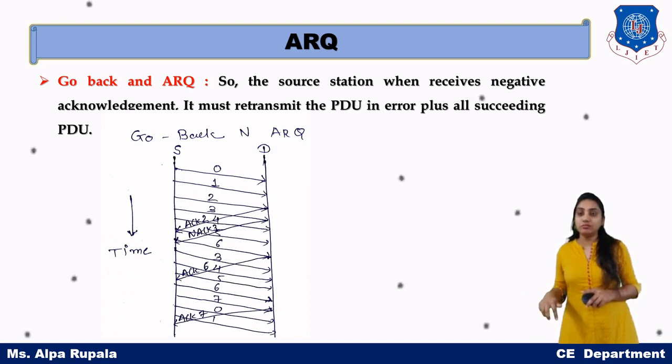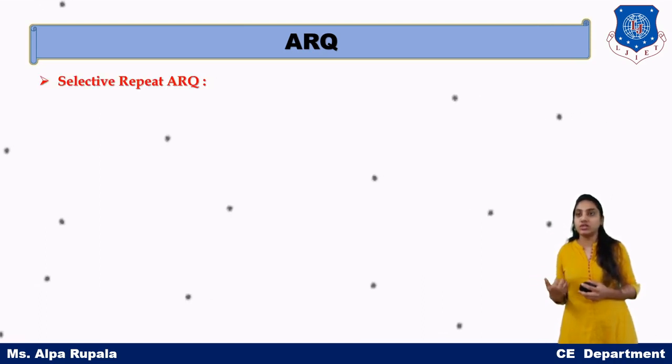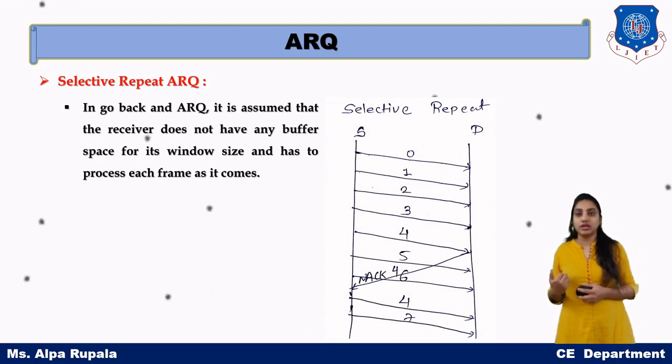At that time, suppose among packets 0, 1, 2 only packet number 1 has an error, we are resending all 3 of them. So this is the disadvantage. Okay. Even if packet 1 has the error, we are sending 0, 1 and 2. So we are misusing our bandwidth. So this is the disadvantage of go back N ARQ, which is resolved in selective repeat ARQ, in which you can see